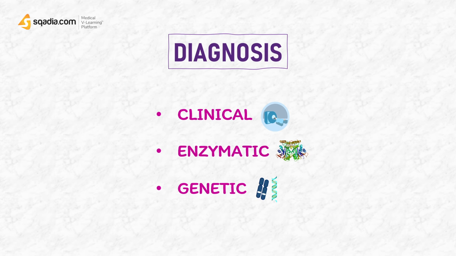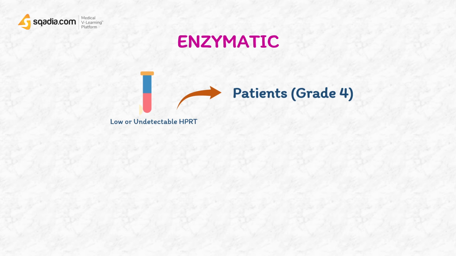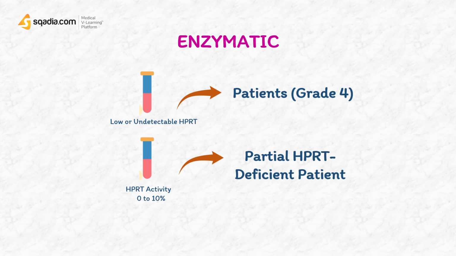As far as the enzymatic diagnosis is concerned, patients present with low or undetectable AGPRT activity on hemolysates, with increased adenine phosphoribosyl transferase activity. Lesch Nyhan patients with a grade 4 present with undetectable AGPRT activity, but in patients with partial AGPRT deficiency, patients have some activity in hemolysates, which ranges between 0 to 10%.